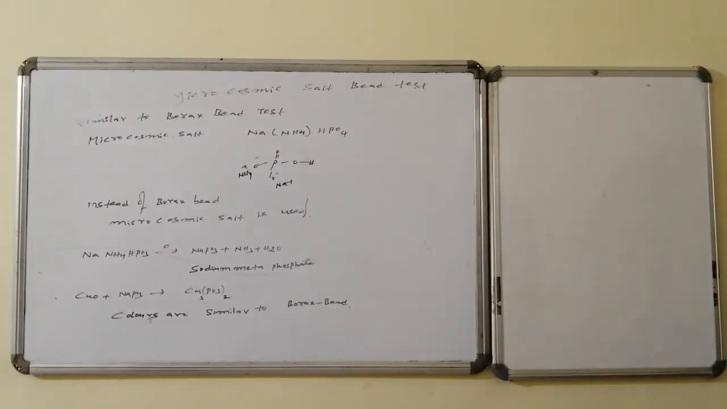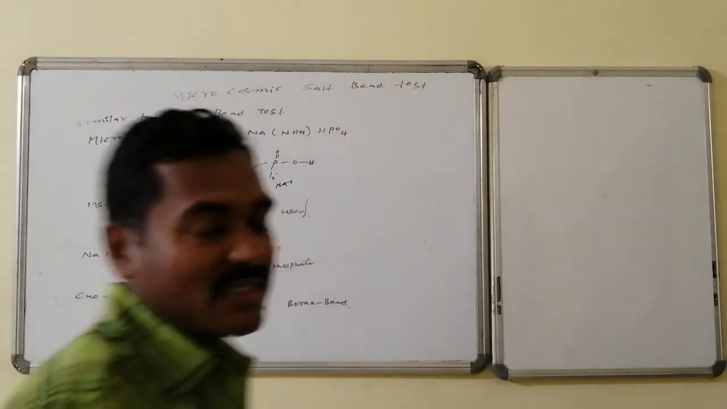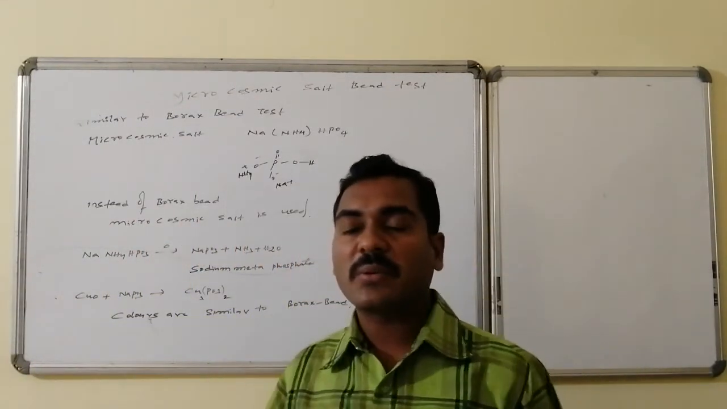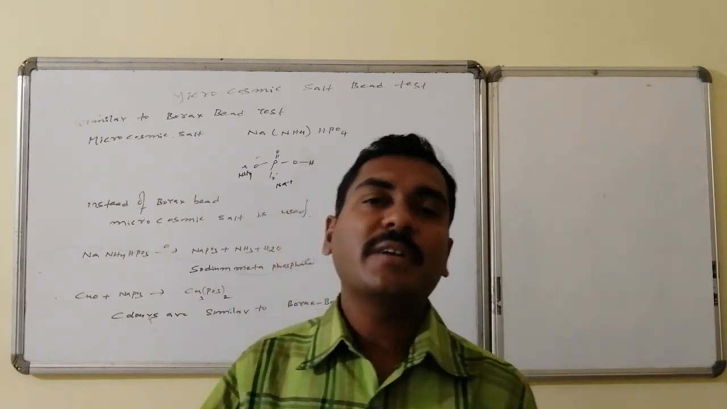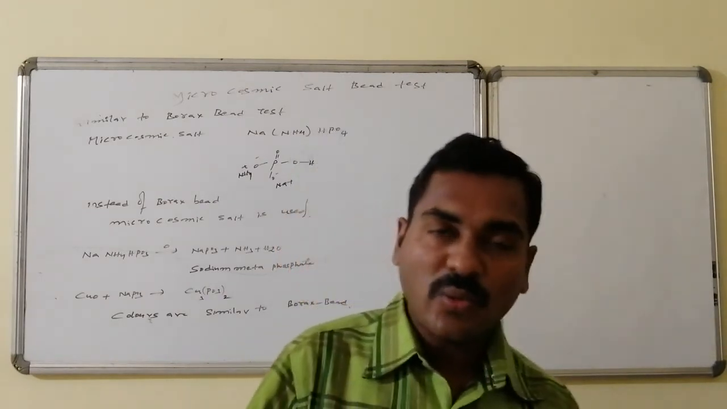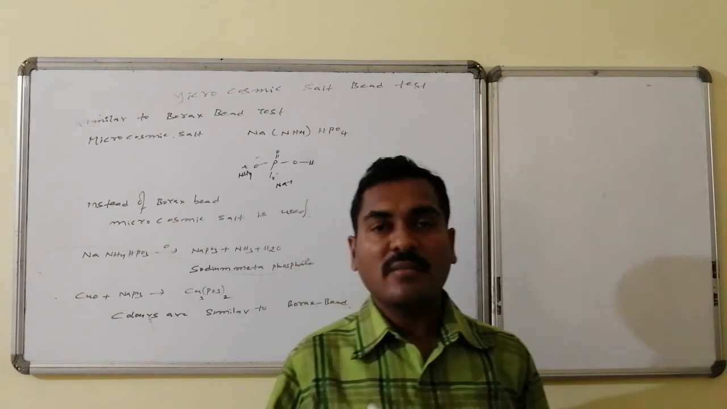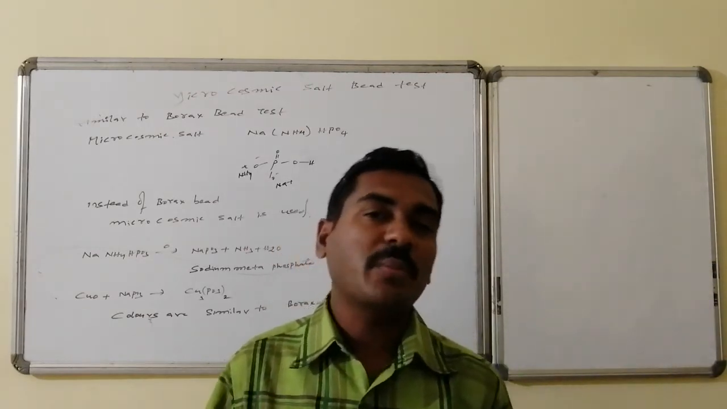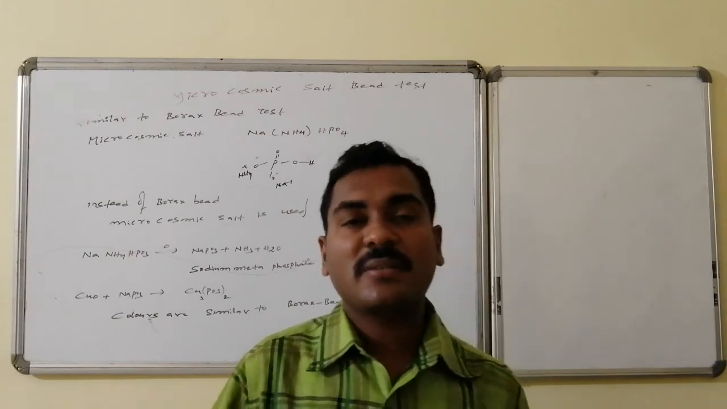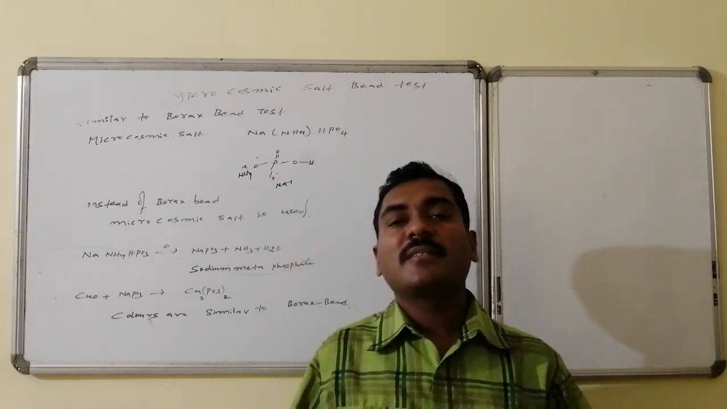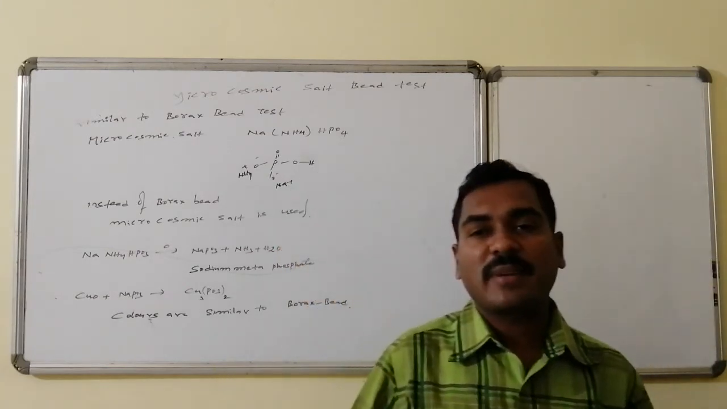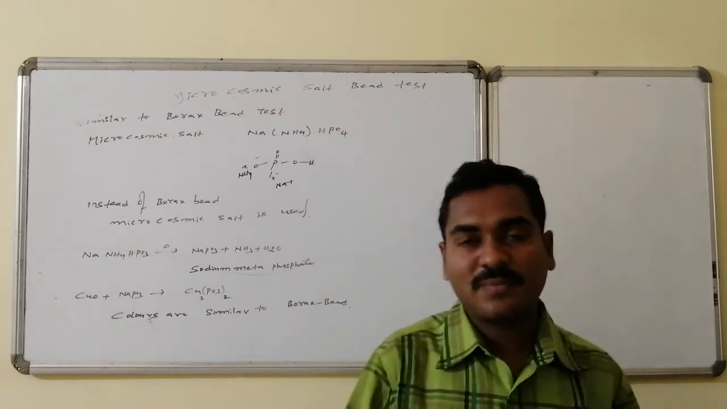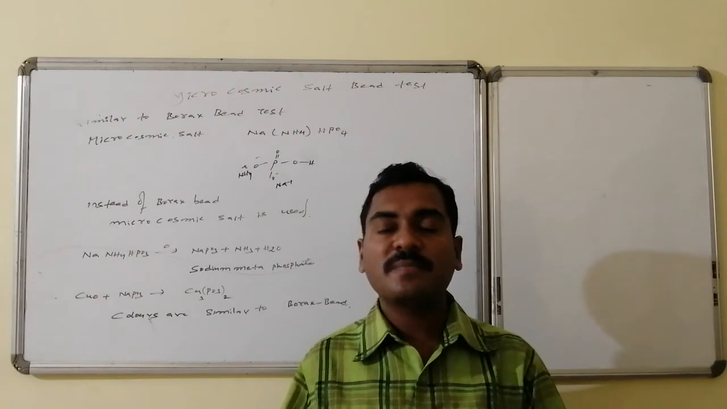Microcosmic bead test, the microcosmic salt bead test. What is microcosmic salt? Sodium ammonium hydrogen phosphate is the microcosmic salt. It is a derivative of phosphoric acid in which two hydrogens are replaced, one by ammonia and the other by sodium, that is, sodium ammonium hydrogen phosphate. On heating, sodium metaphosphate formation takes place. This sodium metaphosphate forms a bead in the same way as in the borax bead test.